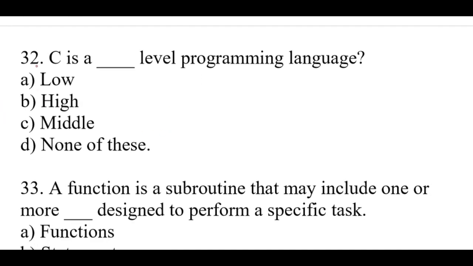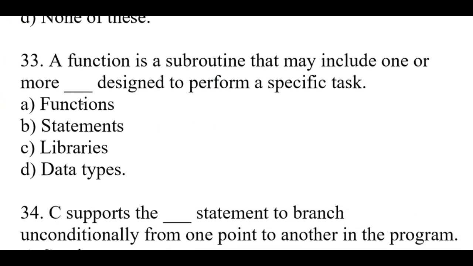Question number 32. C is a dash level programming language. Right option is C. Middle level. Question number 33. A function is a subroutine that may include one or more dash designed to perform a specific task.